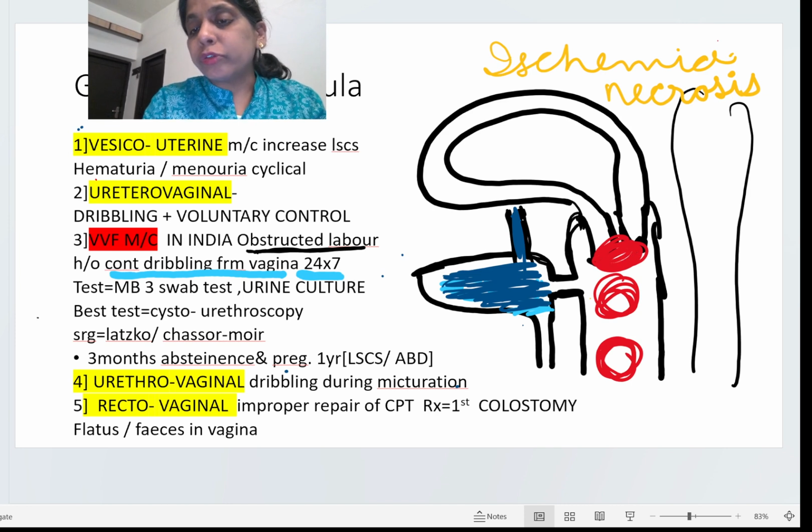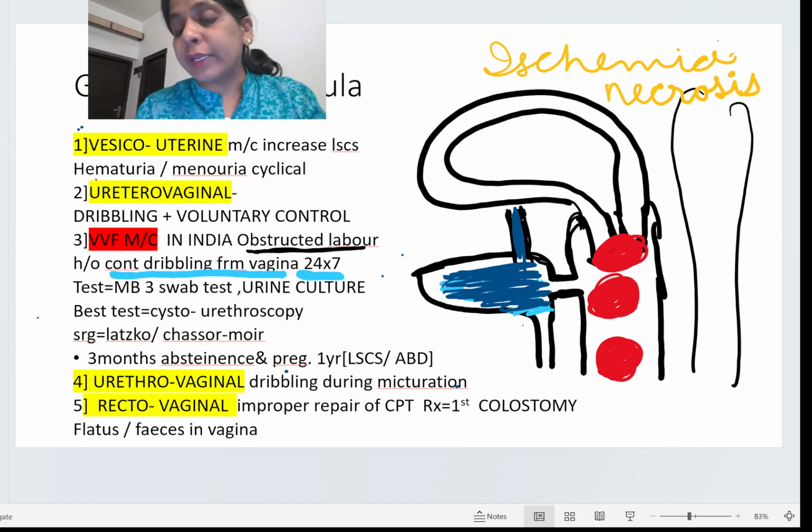We put 3 swabs in the vagina, sorry, not in the bladder, in the vagina. In this way we put 3 cotton swabs. I am making these swabs red here because my background is already white.